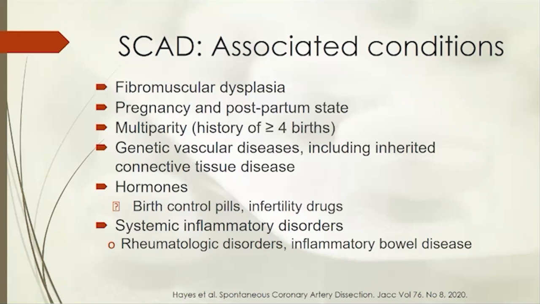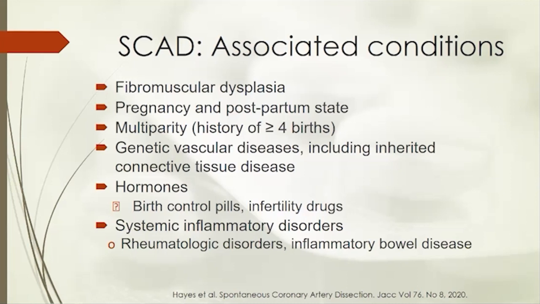Associated conditions: obviously we just heard about fibromuscular dysplasia, and in our next talk we'll learn about the importance of screening for fibromuscular dysplasia in these patients. But we know that it is a risk factor for SCAD. Pregnancy and the postpartum state, defined as about 6 weeks after giving birth. Having more than 4 births is associated, as well as genetic vascular diseases, as was touched on in the last talk, including Marfan's, Loeys-Dietz, vascular Ehlers-Danlos, and polycystic kidney disease.